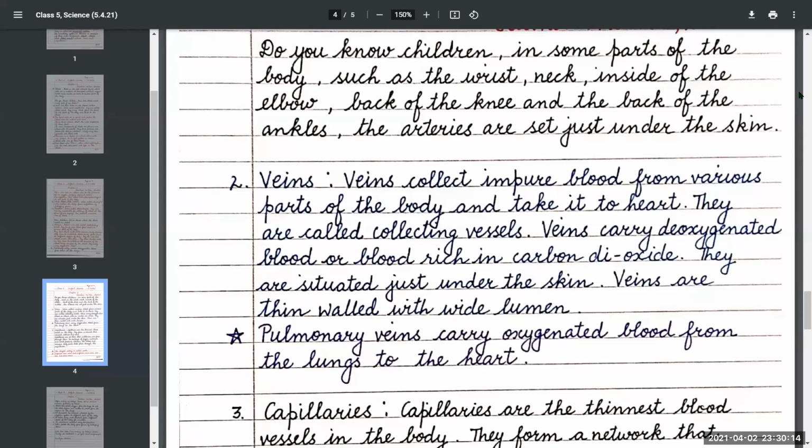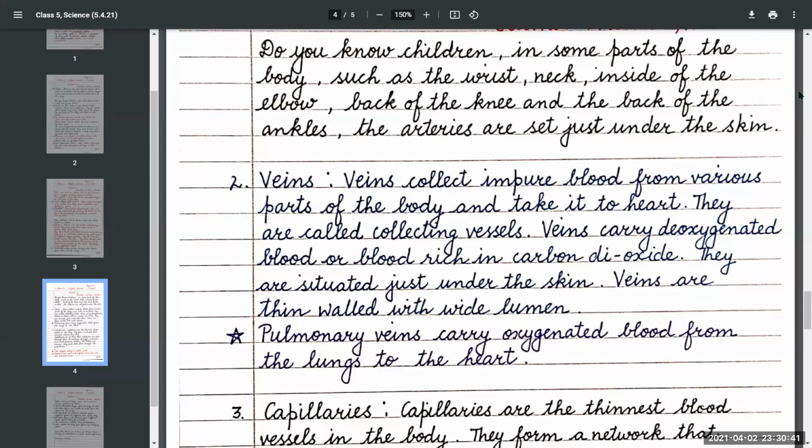Do you know, children, in some parts of the body, such as the wrist, neck, inside of the elbow, back of the knee, and the back of the ankles, the arteries are just under the skin.